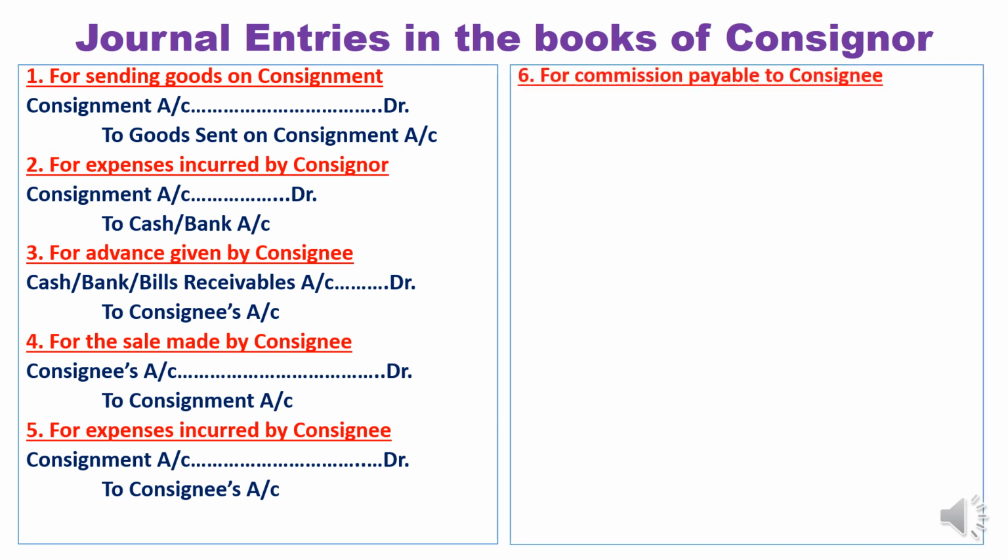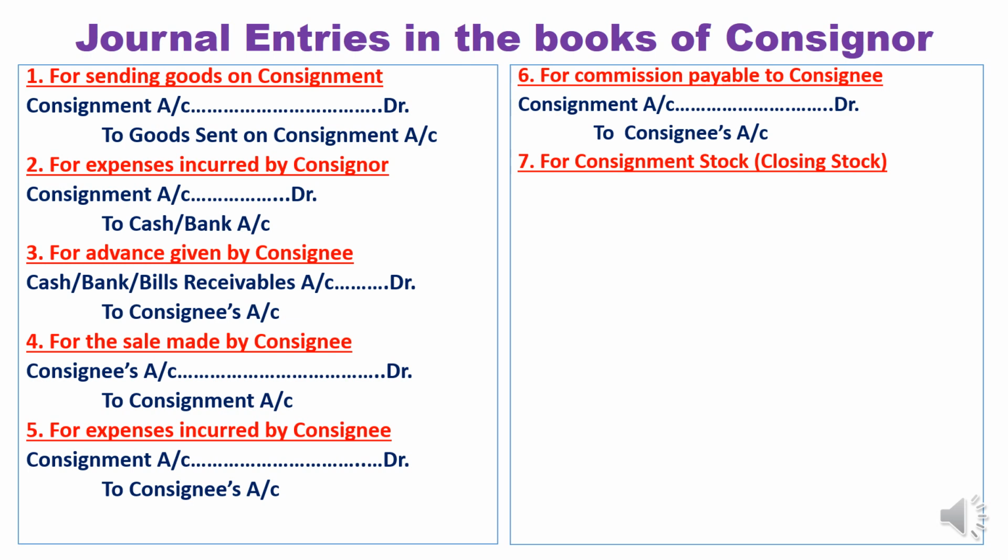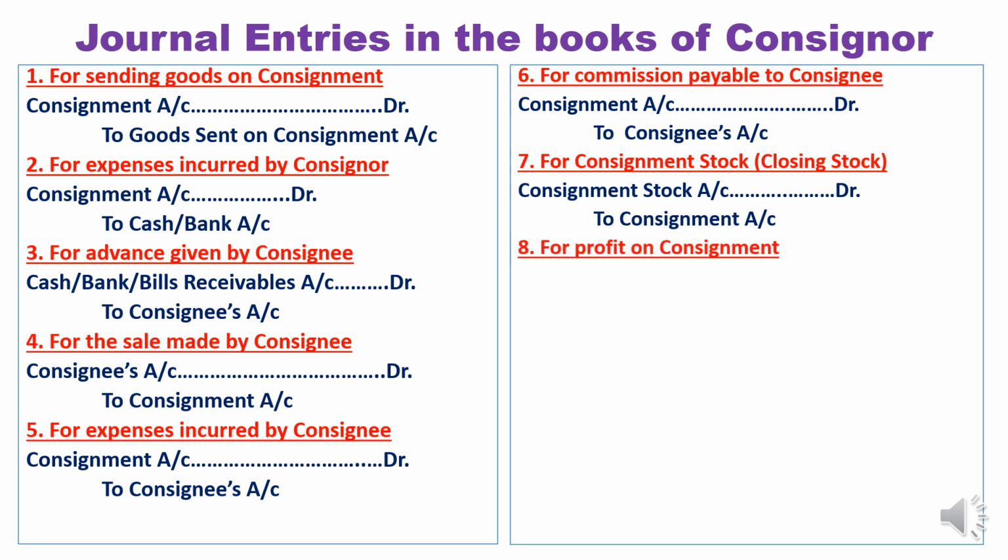For commission payable to consignee, charged by the consignee, what is the entry? It is an expense for the consignment, therefore consignment account debit to consignee account. Next, for consignment stock, the closing stock, what is the entry? Closing stock will be credited to consignment account. So the entry is consignment stock account debit to consignment account.